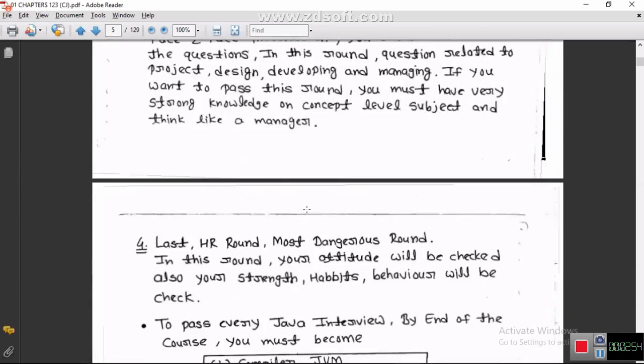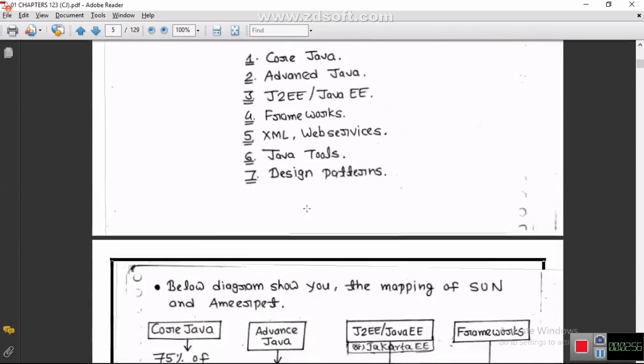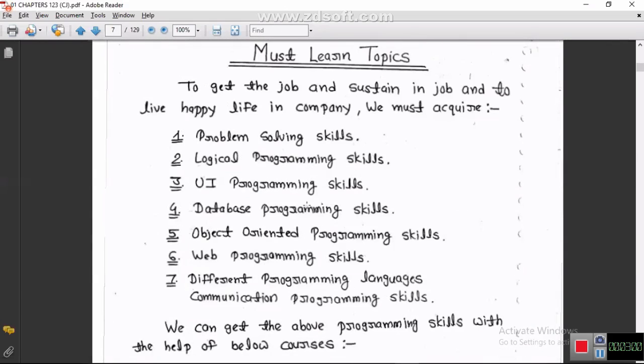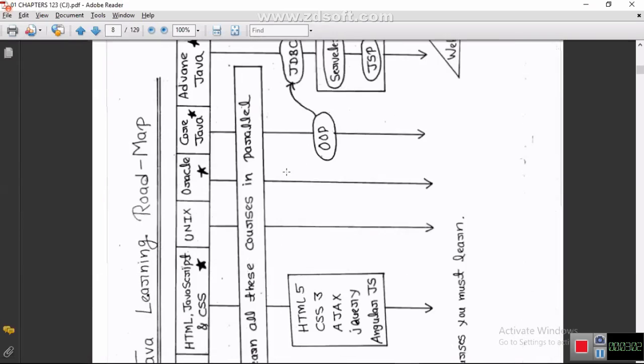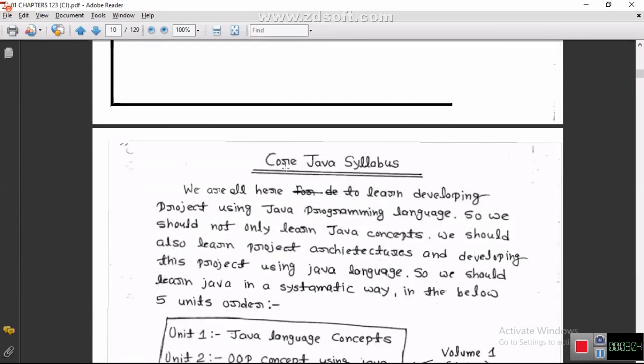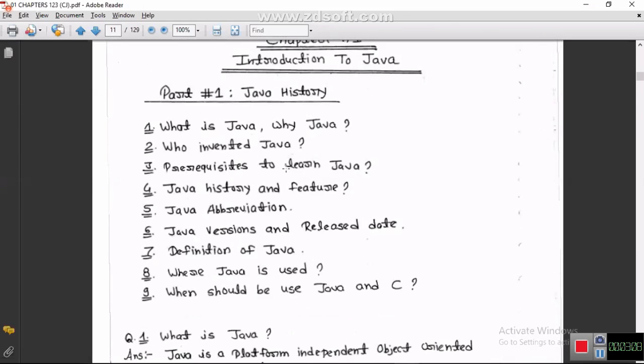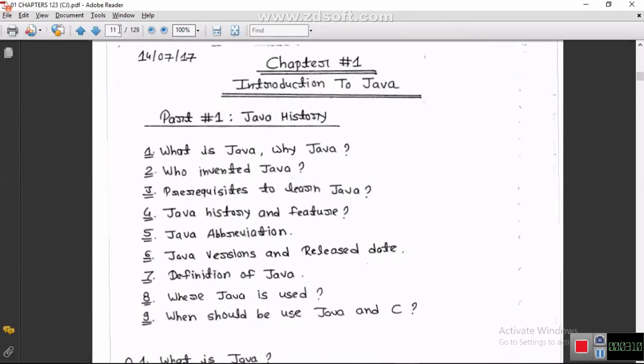And then in today's class, let us try to understand. The Core Java syllabus I gave yesterday. Today we are learning this topic: page number 11, Chapter 1, Introduction to Java, Part 1, Java history related. Clear? So now this is the page you need to understand.